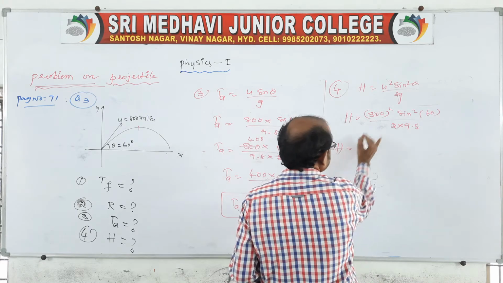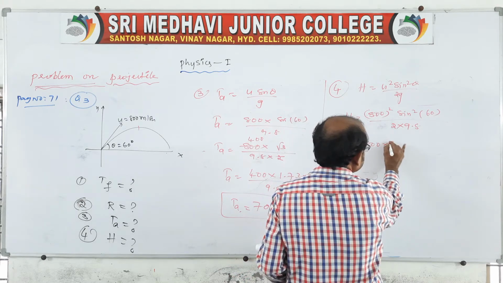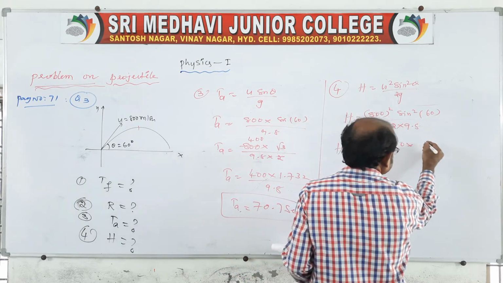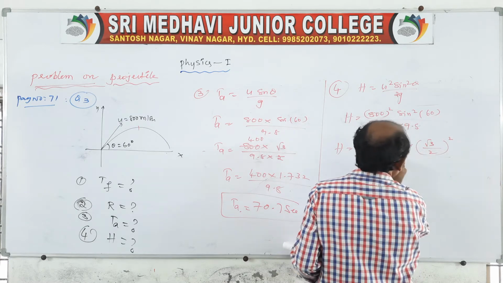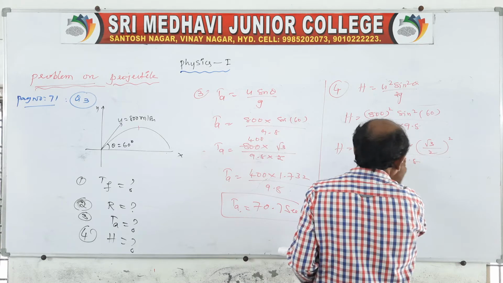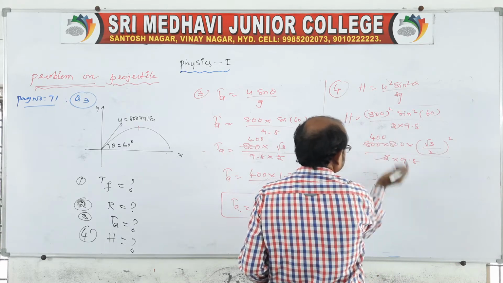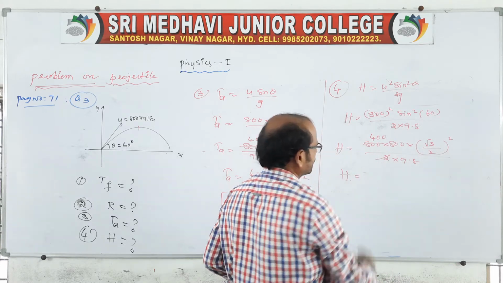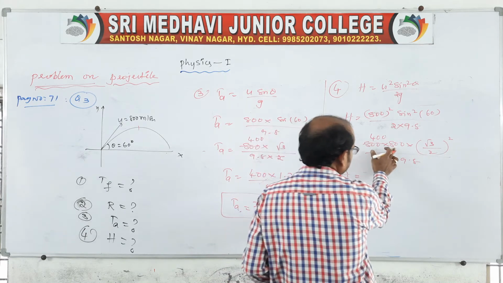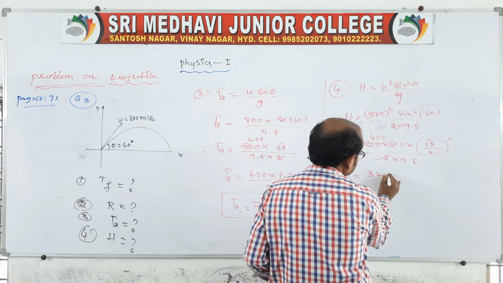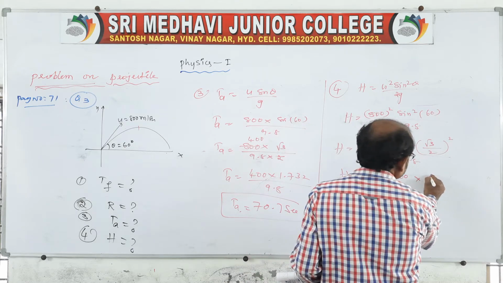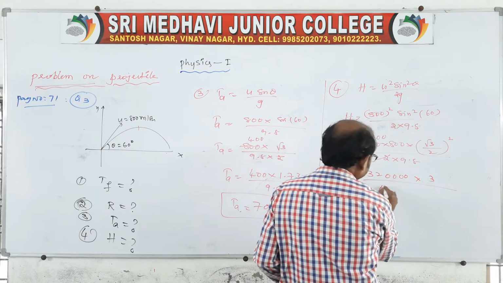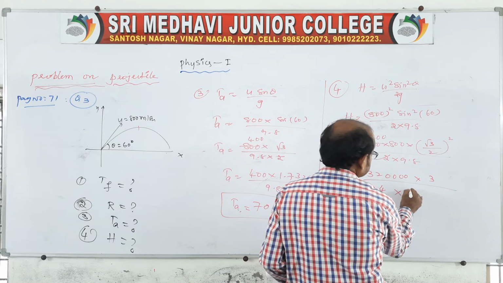So capital H is equal to 800 into 800 sin square 60, root 3 by 2 whole square, by 2 into 9.8. So 2 ones, 2 400s. You take like this, H is equal to 4 into 8, 4 8s are 32, and then 3 by again 4 into 9.8.